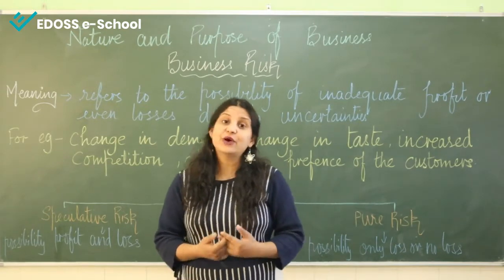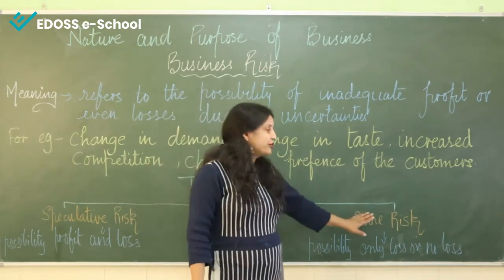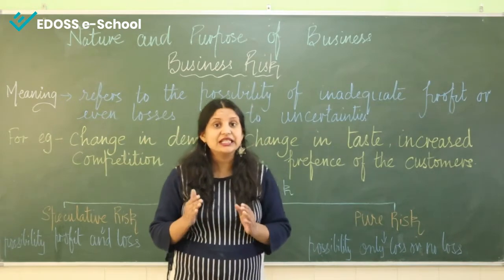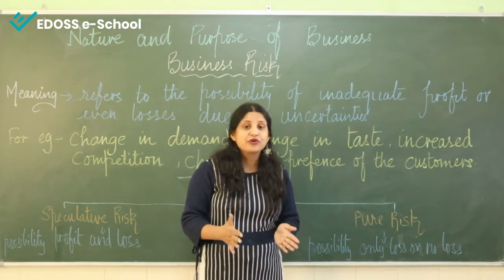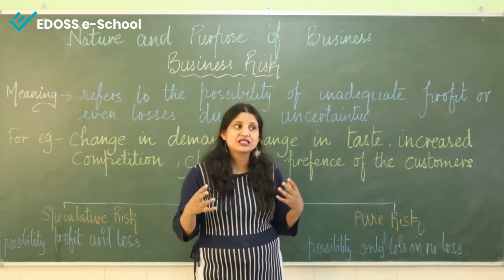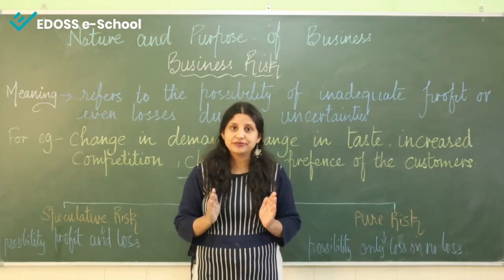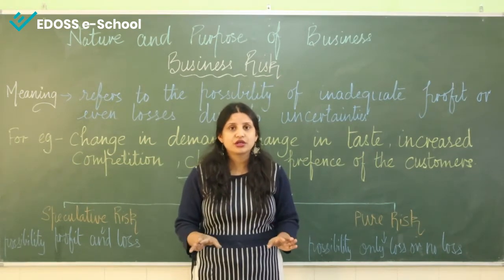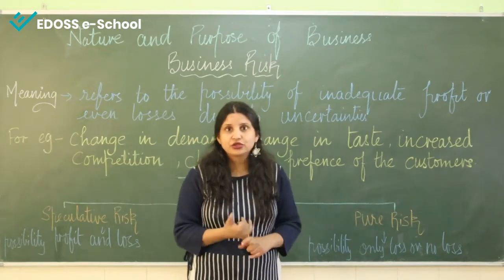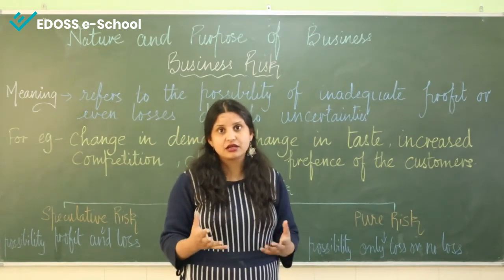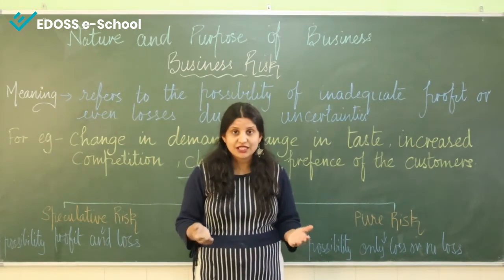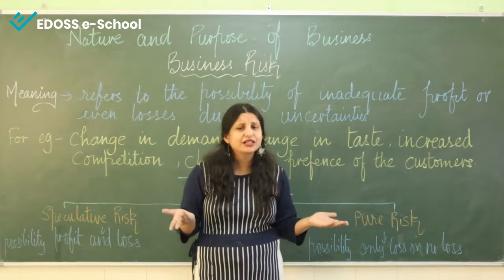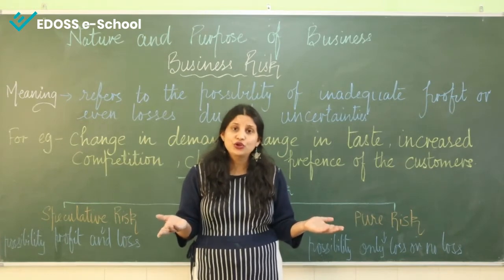Now let me tell you about the pure risk. It means either loss or no loss. So in this type of risk there is only one thing, that is loss or no loss. How? See, if an earthquake has occurred, then definitely there will be a loss. But if there is no earthquake, definitely there will be no loss.